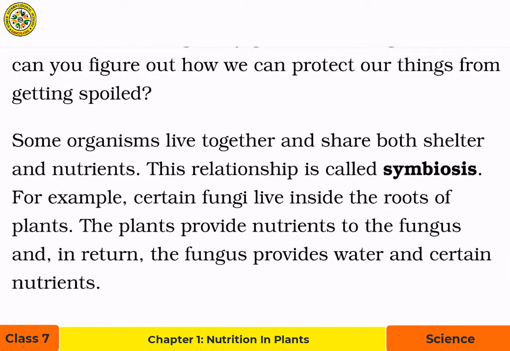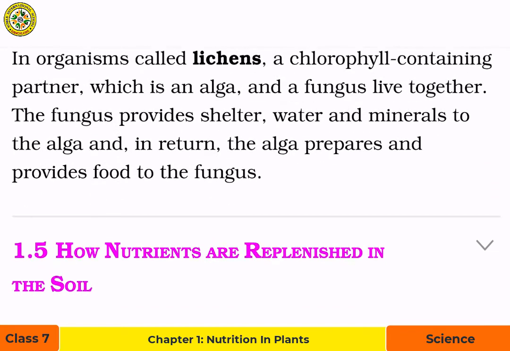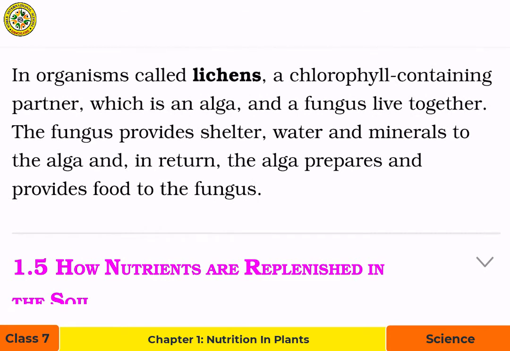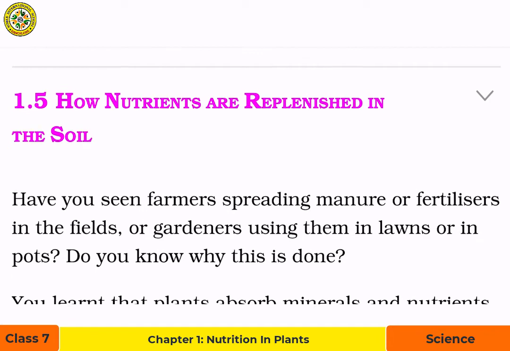Now, some organisms live together and share both shelter and nutrients. This relationship is called symbiosis. For example, certain fungi live inside the roots of plants. The plants provide nutrients to the fungus, and in return, the fungus provides water and certain nutrients. In organisms called lichens, a chlorophyll containing partner, which is an alga, and a fungus live together. The fungus provides a shelter, water, and minerals to the alga, and in return, the alga prepares and provides food to the fungus.